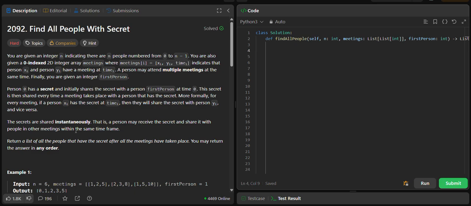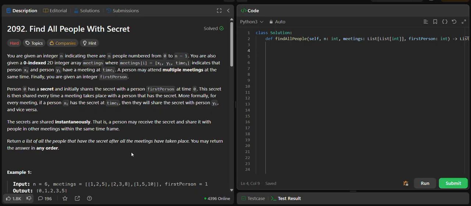The secrets are shared instantaneously. That is, a person may receive the secret and share it with people in other meetings within the same time frame. Return a list of all the people that have the secret after all the meetings have taken place. You may return the answer in any order.